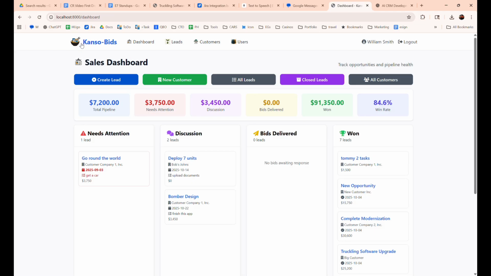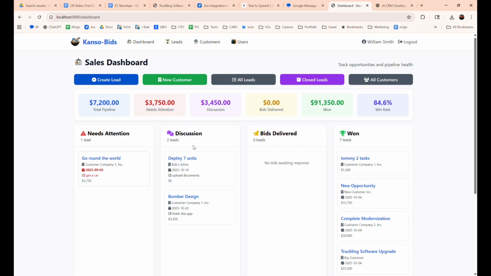So I've created this thing. It took me less than 2 days. It's called Kanso Bids, and Kanso is a Japanese design principle that says that elegance is achieved based on careful attention to what you include and what you don't include. I think it's really spot on for what we're developing here. It's a system based around my company's sales process and nothing else. And so we're going to take a look.